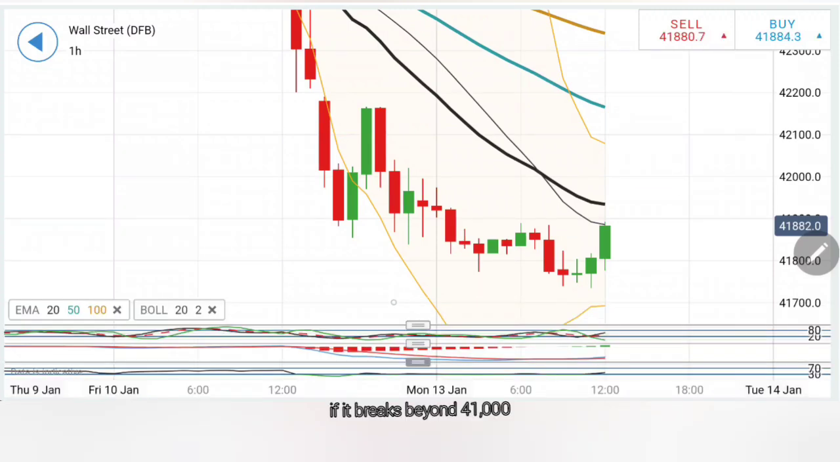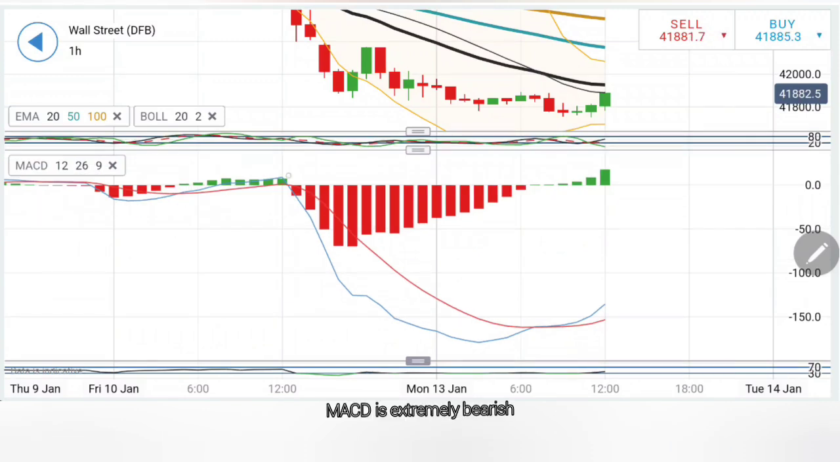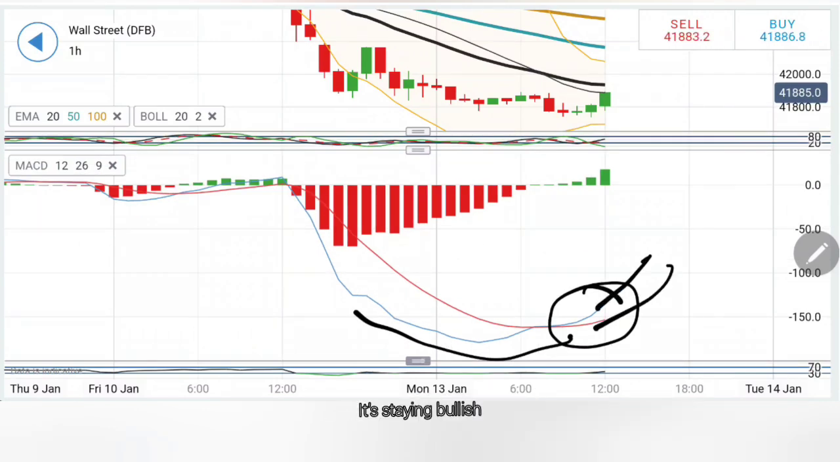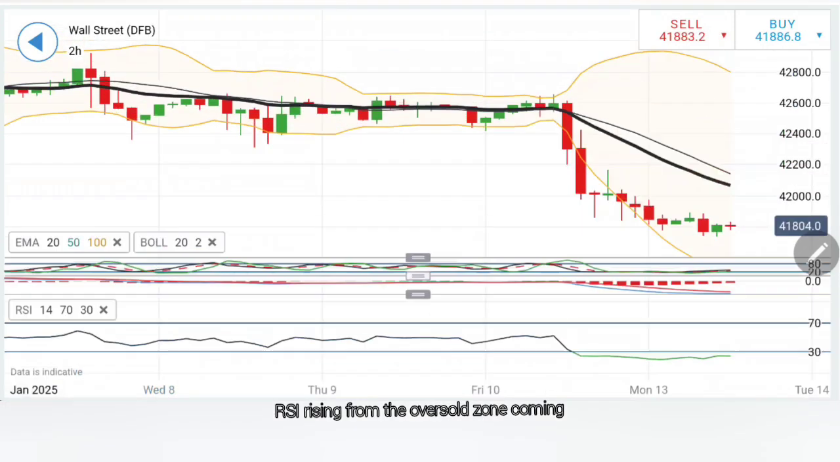Let's watch out if it breaks beyond the 42,000 zone. Stochastic rising, MACD is extremely bearish. It has hit the bottom. It has now crossed over, trading with divergence, staying bullish, looking upwards. Good sign for the bulls here. RSI rising from the oversold zone.